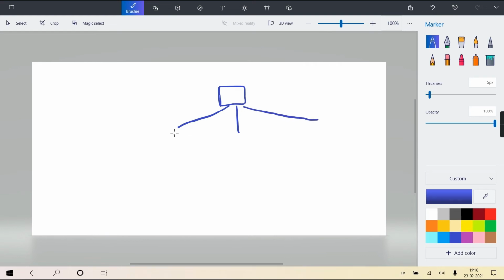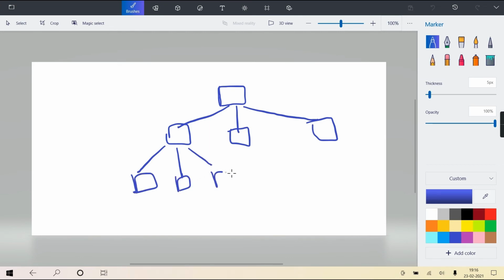These are the children: first child, second child, third child. They also have children. Now these children have some set of attributes also, and some text content also.